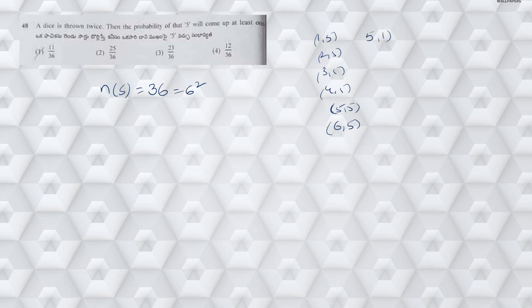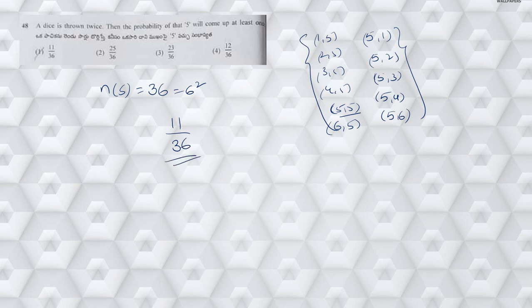And next I can consider 5 comma 1, 5 comma 2, 5 comma 3, 5 comma 4, and 5 comma 6, since 5 comma 5 is already there. So these are 5 values. So 6 plus 5 is 11. So the number of favorable outcomes is 11. So the answer is 11 by 36. Hence the answer is 11 by 36.